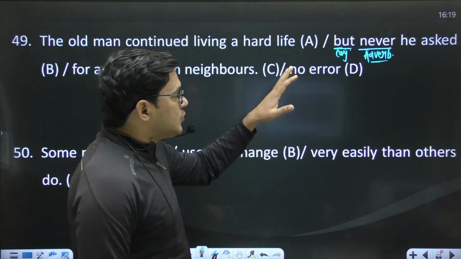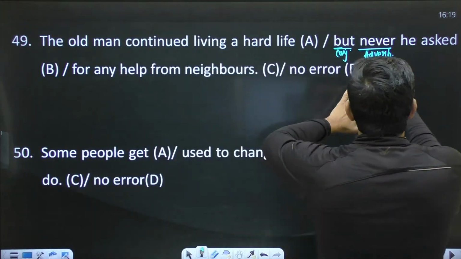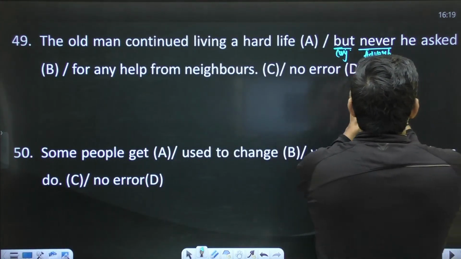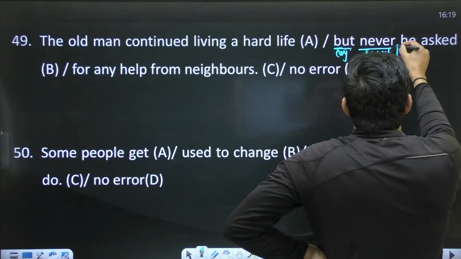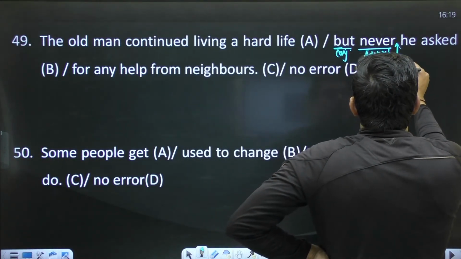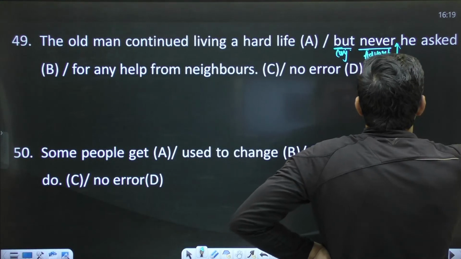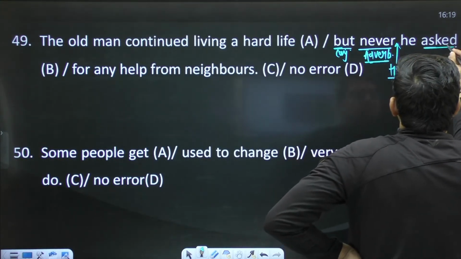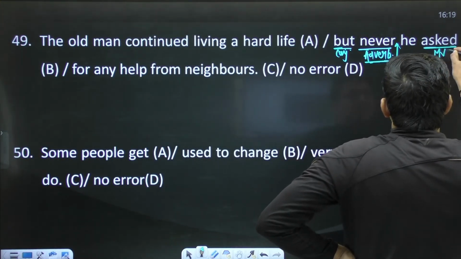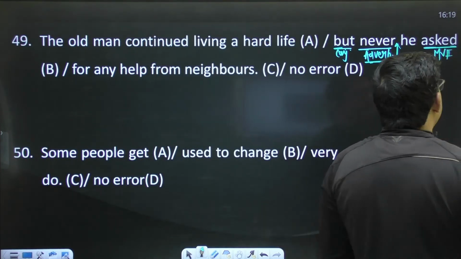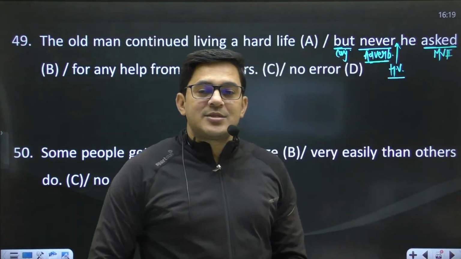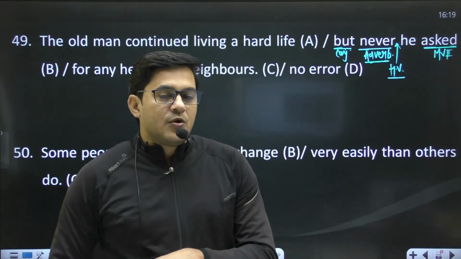So if you want to use inversion in this particular sentence, you need a helping verb, and make sure to find the helping verb. You have to focus on its main verb. This is the main verb, second form of the verb. It means we are talking in past tense, past time. We know it very well.